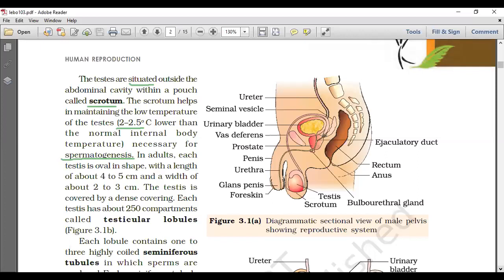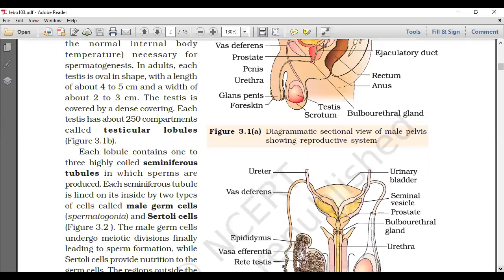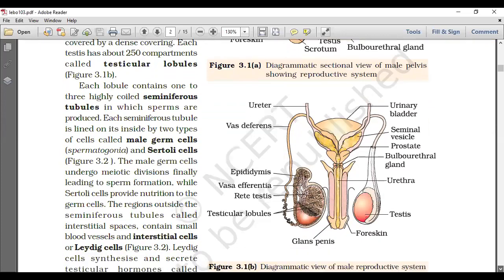In adults, each testis is oval in shape with a length of about 4 to 5 centimeter and a width of about 2 to 3 centimeter. The testis is covered by a dense covering. Each testis has about 250 compartments called testicular lobules. Each lobule contains 1 to 3 highly coiled seminiferous tubules in which the sperms are produced.